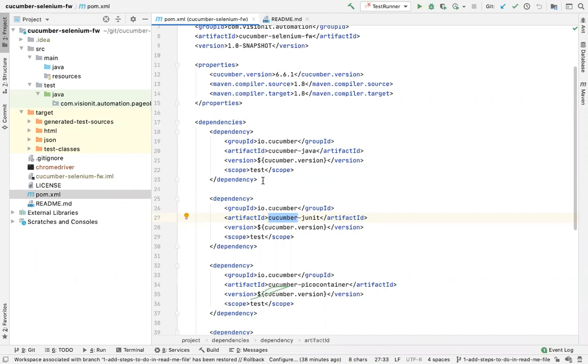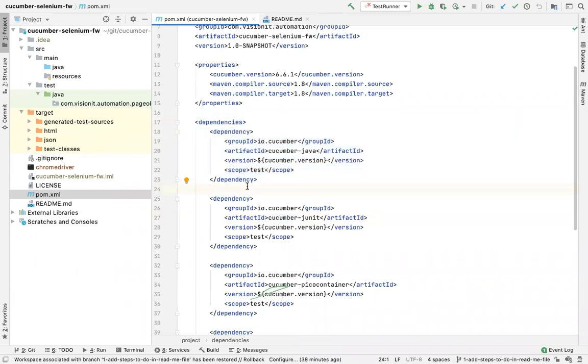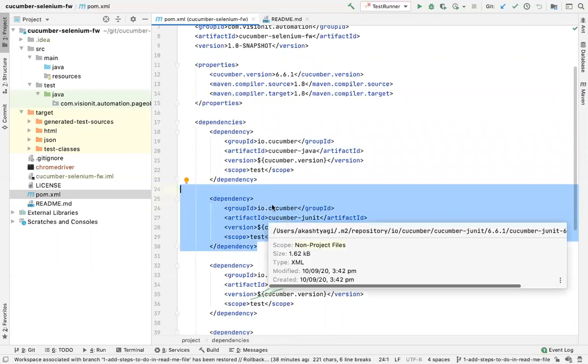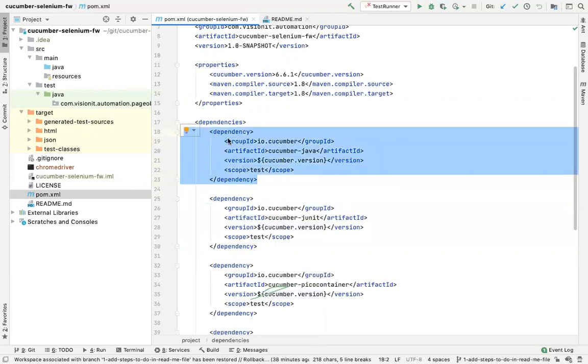Just by using this dependency. But Cucumber with JUnit is a good integration, and with that you can easily manage and use a lot of Cucumber's features, right? That's the reason it's advisable that you use Cucumber with JUnit. Okay, so I am here. That's the reason I have added two dependencies here, Cucumber-Java and Cucumber-JUnit.